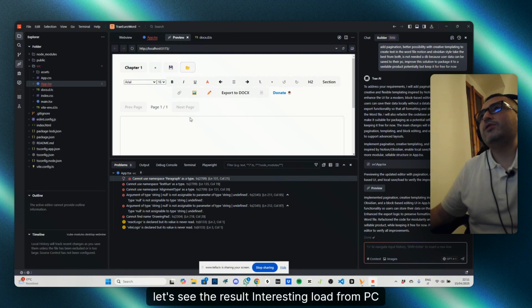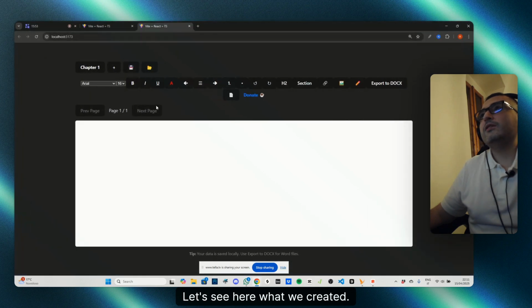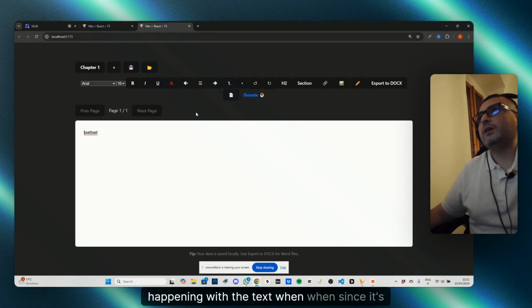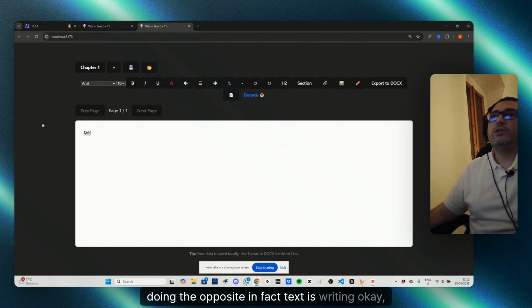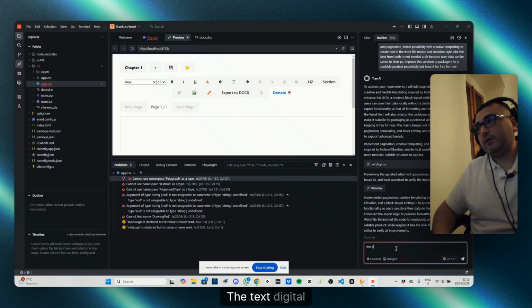Interesting. Load from PC, open in browser. Let's see here what we created. We have the pagination. Something seems wrong with the text: instead of writing from left to right, it's doing the opposite. Okay, let's fix this. The text is not writing correctly from left to right, but the opposite.